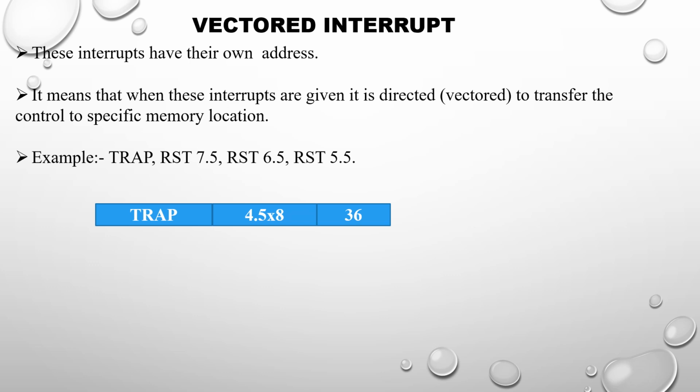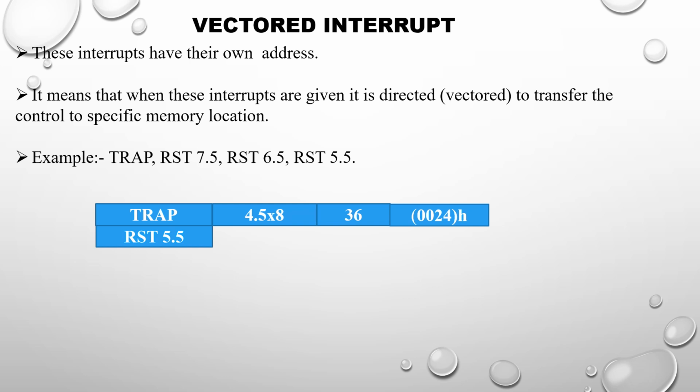As we always represent the address in 4 digits, when we divide 36 by 16, 2 is the quotient and 4 is the remainder. So we get the answer as 0024H, where H stands for hexadecimal.